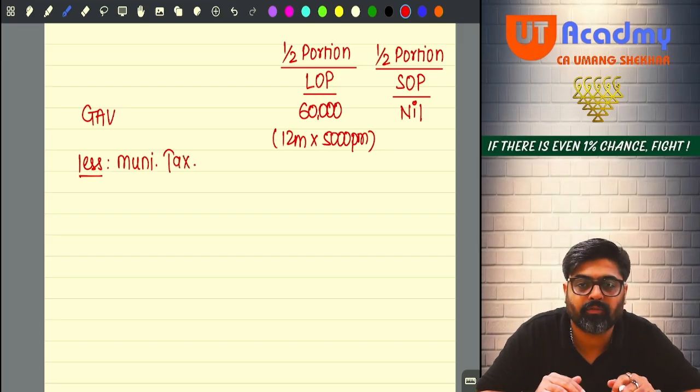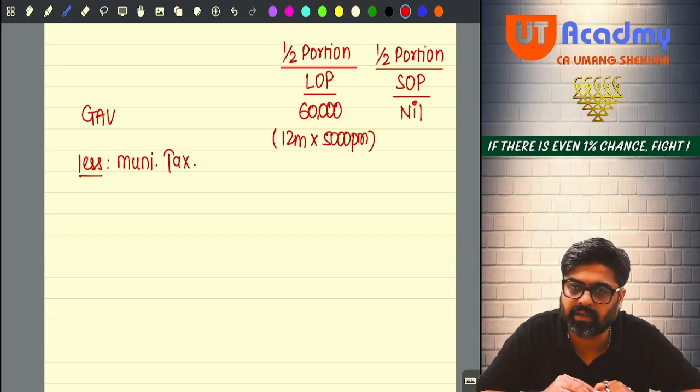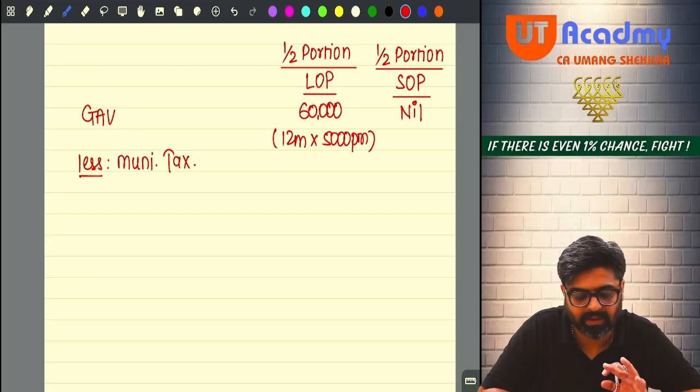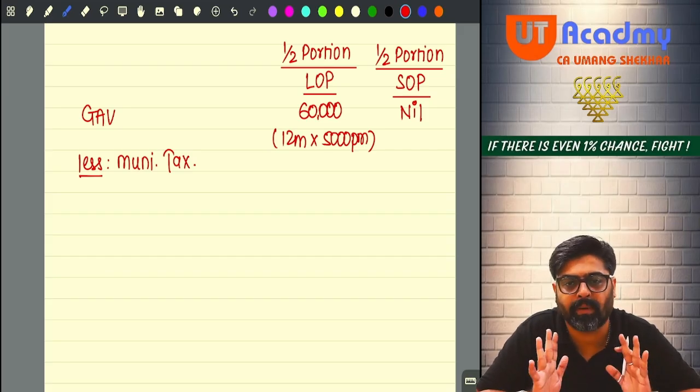The municipal tax of my let out portion, if paid during the year, will be allowed as a deduction. So wait. In your adjustment, are they talking anything about the municipal tax? No. Please check on your payment side. If the municipal tax is paid in this year, it has to appear on the payment side.